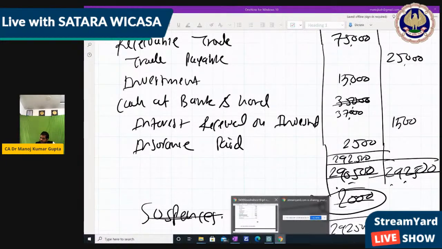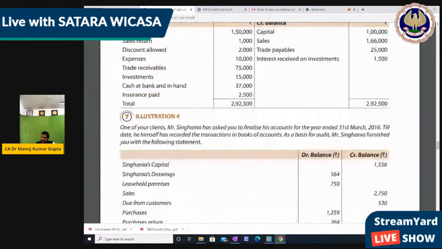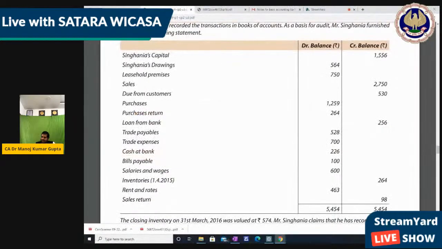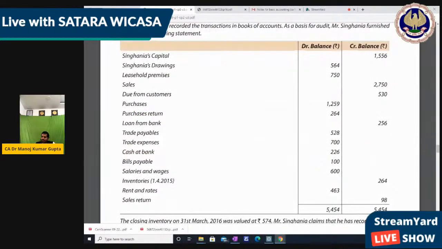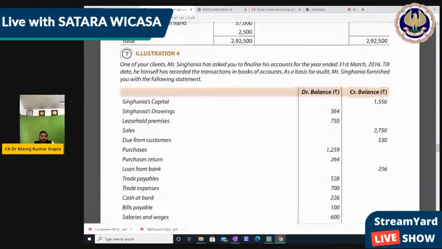We do one more sum for this because the trial balance is a very small topic. And if we do this practice, then it gives us more confidence for basic accounting, right? So let's do illustration number 4. One of our clients, Mr. Singhania, has asked you to finalize his account for the year ended 31st March 2016.